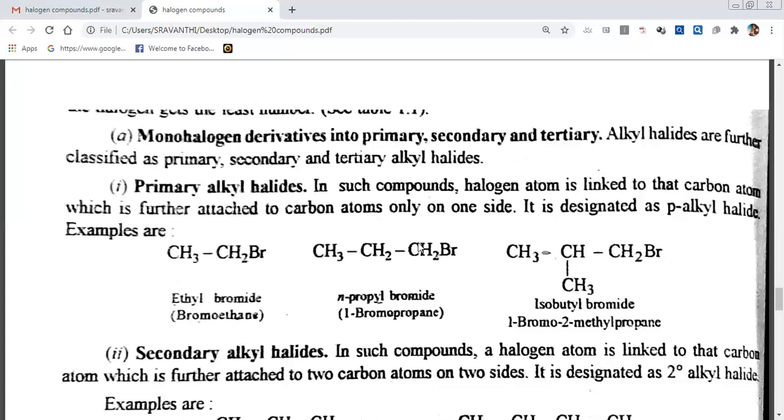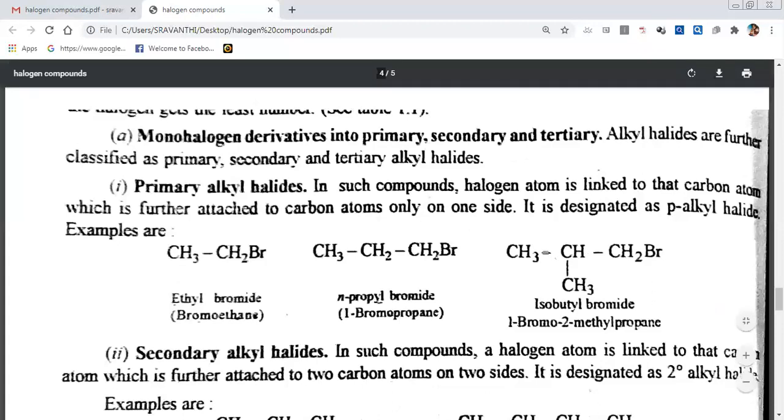Here, bromine is there, and this carbon is there. So you check the connectivity of this carbon. Is it a primary carbon or secondary carbon or tertiary carbon? This carbon is connected to only one carbon. That's why it is a primary carbon. Here, bromine is on which carbon? From this carbon, this carbon is connected to how many carbons? Only one carbon. That's why this is called a primary carbon.